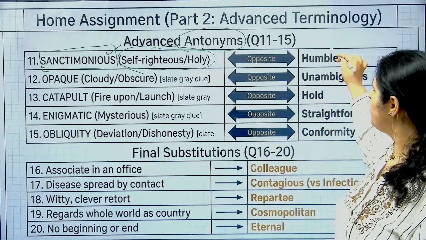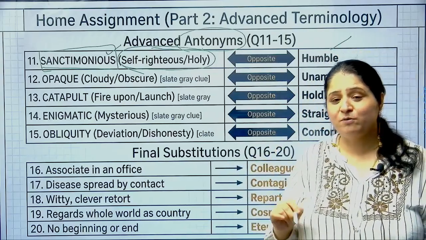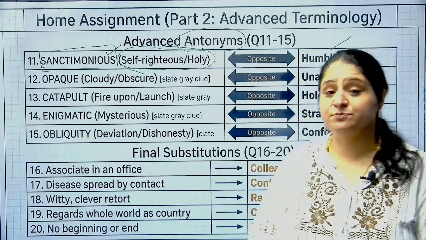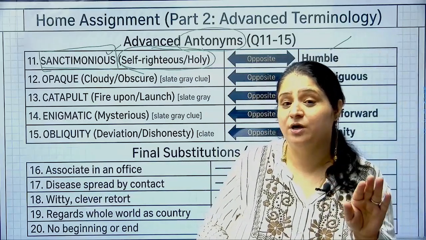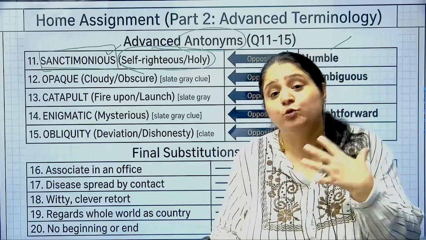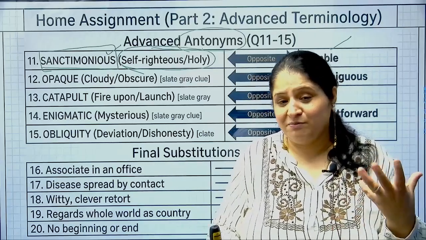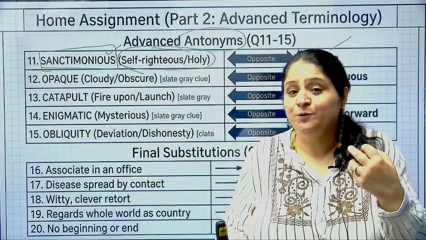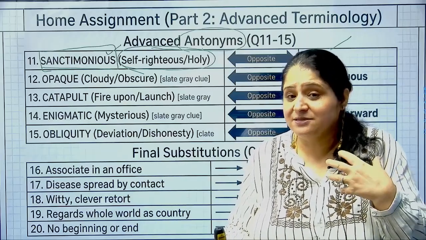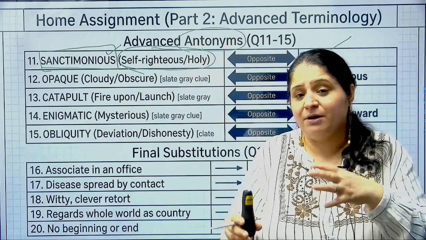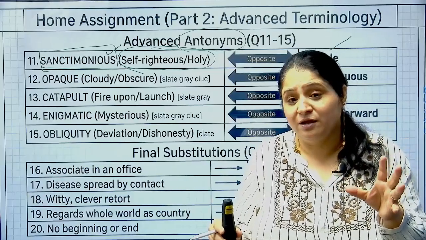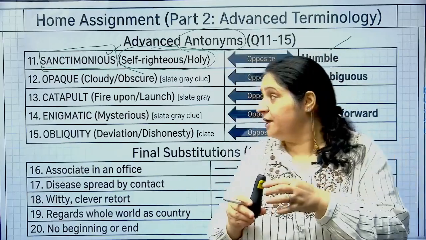But we have to find the opposite of it. So among the options, humble is a word over there, so humble becomes the opposite of sanctimonious, because sanctimonious, as I said, is a negative word. Self-righteous, that you yourself call yourself good, making sense. So you might not be good, but you appear in such a manner that people think yes, you are good, but you are not. So you are puffing yourself up.